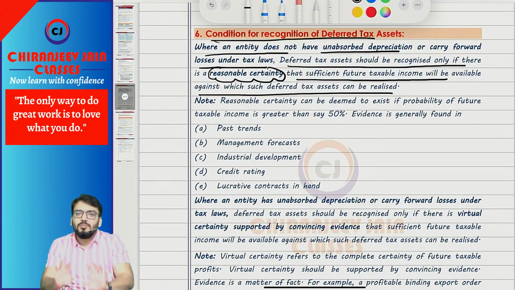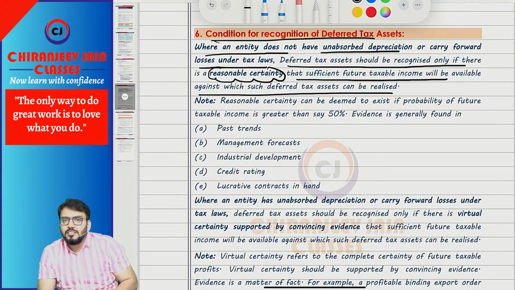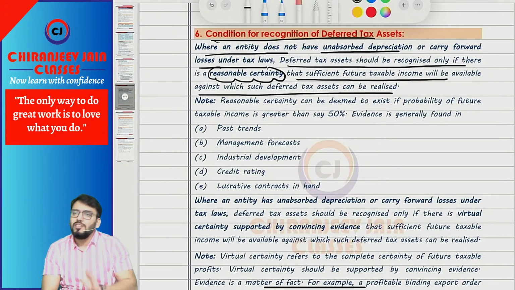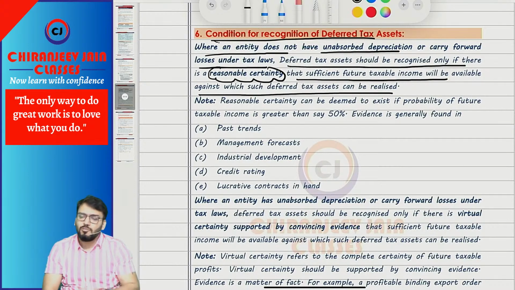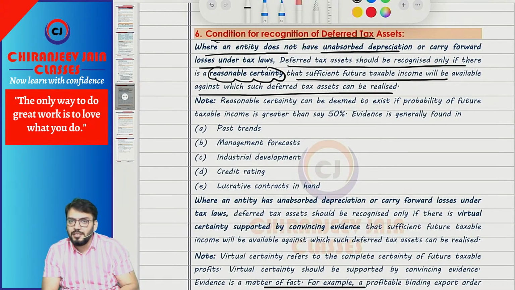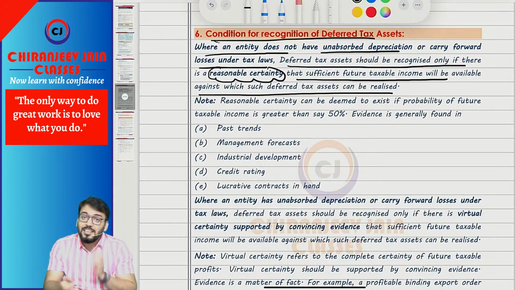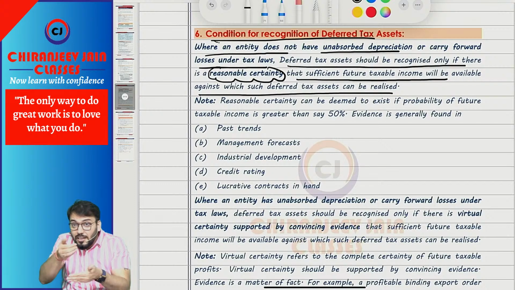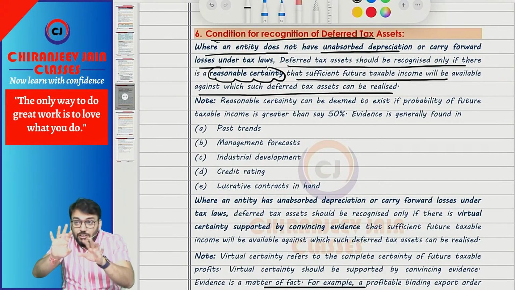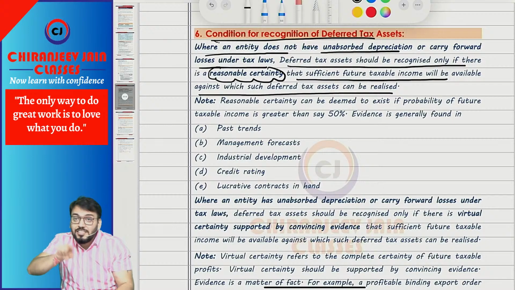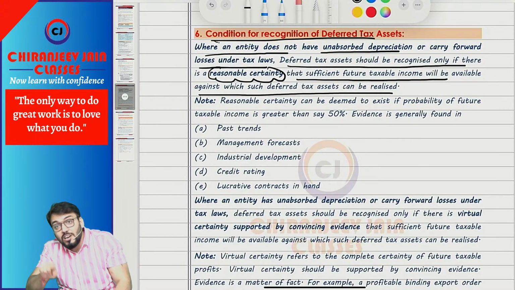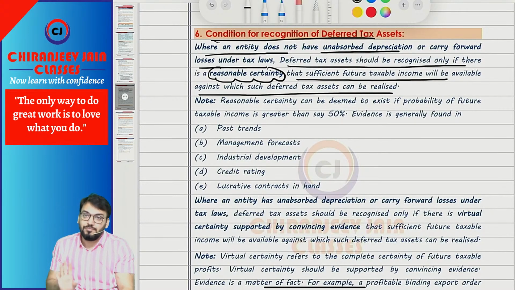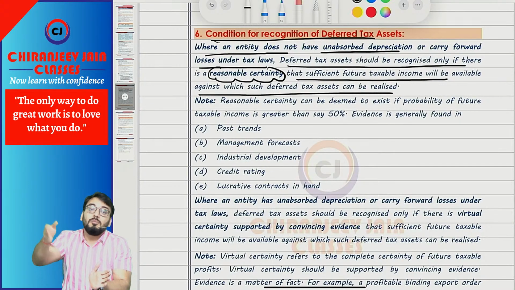Understood? Suppose there is one profit making company. So will you have any doubt about future taxable profit? No. So only what is required? Reasonable assurance. But suppose there is a loss making company. So you will have a doubt or not? So in that case, what they say, there should be virtual certainty. If there is unabsorbed depreciation or carry forward losses, means it is a loss making company. So in that case, DTA can be recognized only when there is a virtual certainty with convincing evidence that sufficient taxable profit will be available against which DTA can be realized.